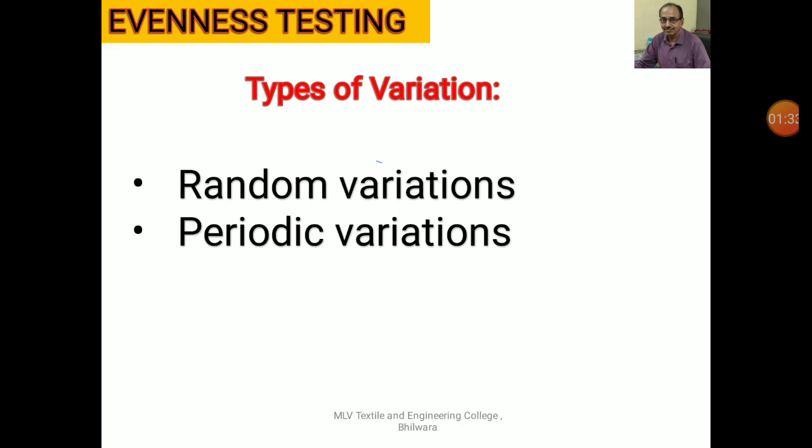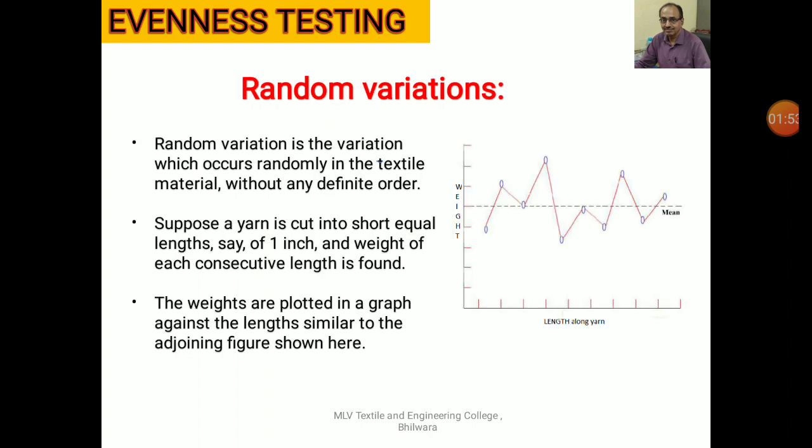These deviations in mass per unit length, or variations in mass per unit length, are generally of two types. One is random variations and second is periodic variations. What are random variations? As the name suggests, if the variations, the thicker portions and thinner portions, come at random, they do not come with any definite sequence, then such distribution is called random variations.